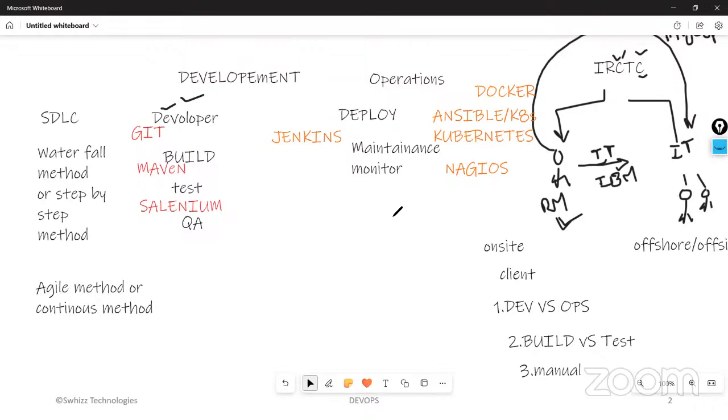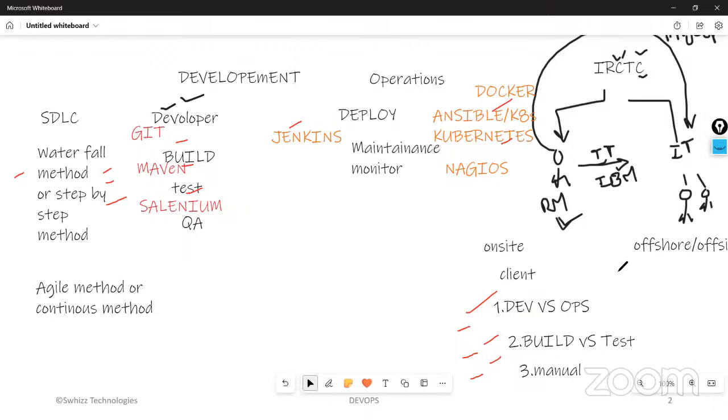If anybody asks what the definition of DevOps is, you have to tell them that, addressing all these issues of the waterfall methodology, which we call the traditional methodology, and implementing complete automation in every stage of the software development lifecycle by using automation tools.